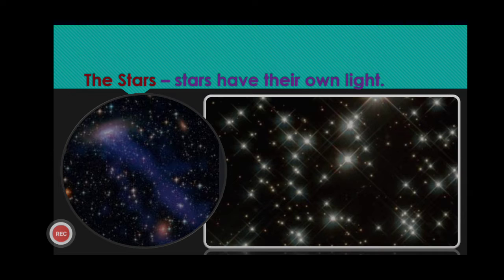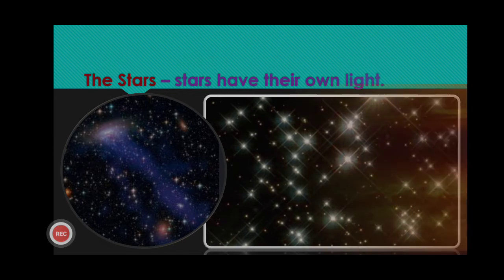In our atmosphere there is a thick layer of air and their light comes through it, so they appear twinkling. Shining and twinkling stars always fascinate us.